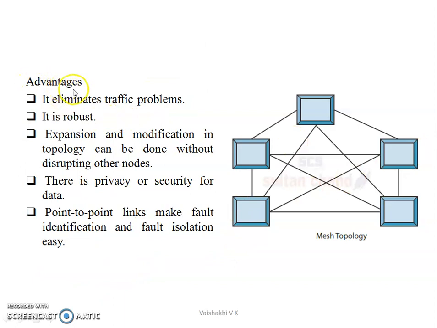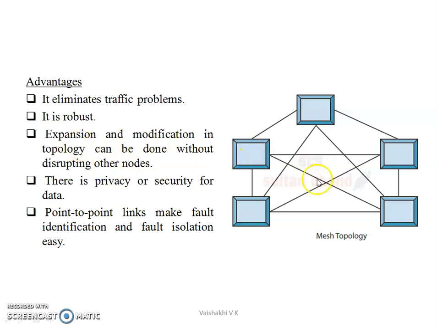Then advantages of mesh topology. Since there is a point-to-point connection between each device, it eliminates traffic and the system is robust. That is, no error or data loss takes place. Data is transmitted accurately from the sender to the receiver.